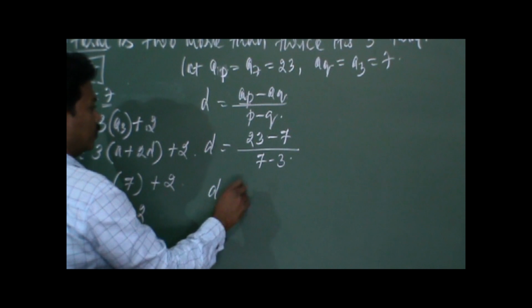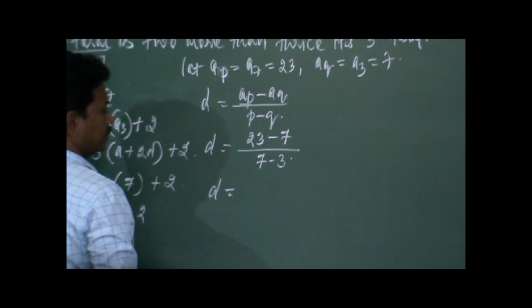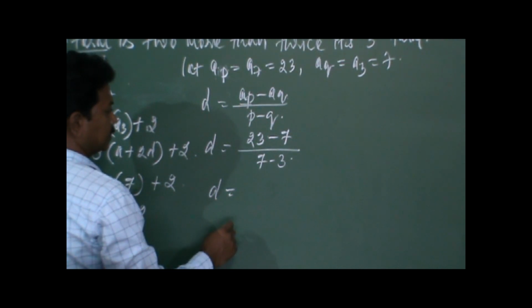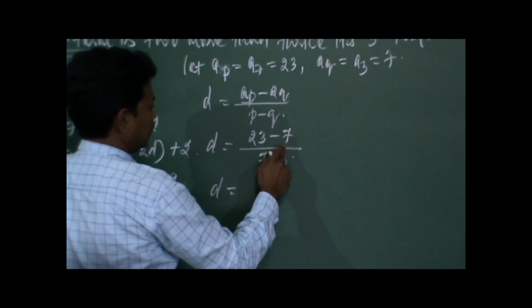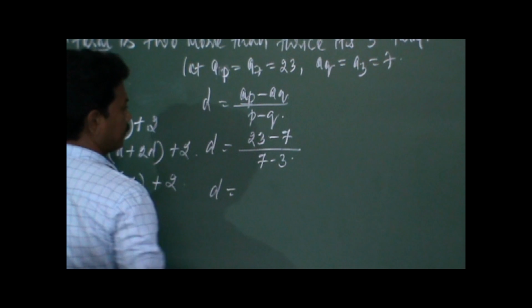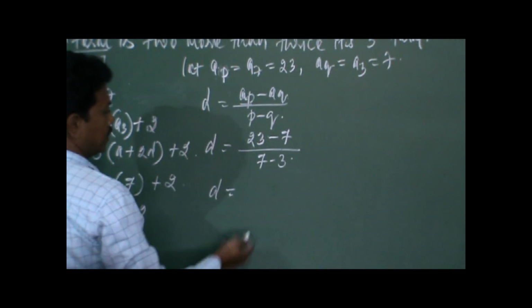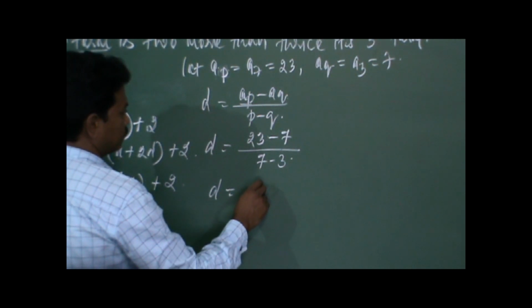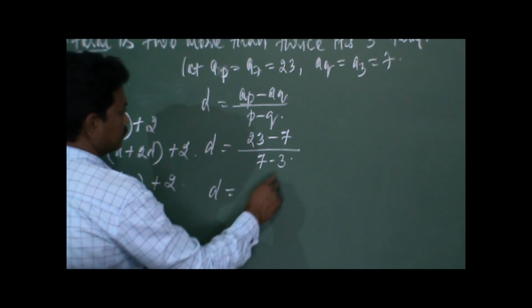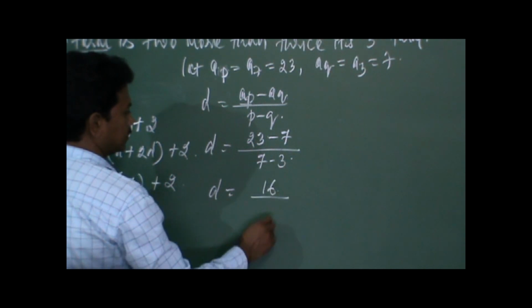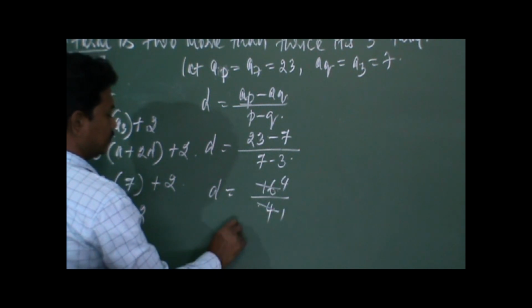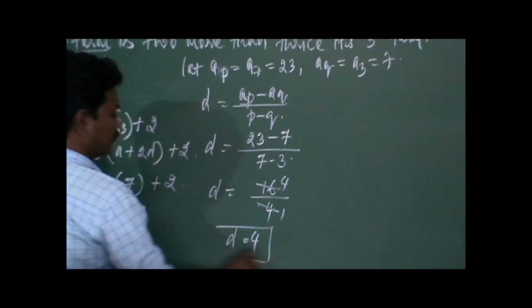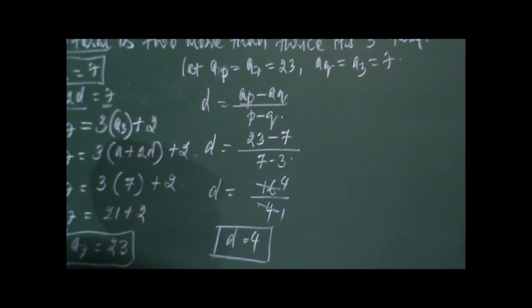So D is equal to AP value is 23 minus AQ value is 7, by P minus Q, that is 7 minus 3. So 23 minus 7 comes to 16, by 7 minus 3 is 4. 4 fours are 16, so D is equal to 4. So value of D is 4.